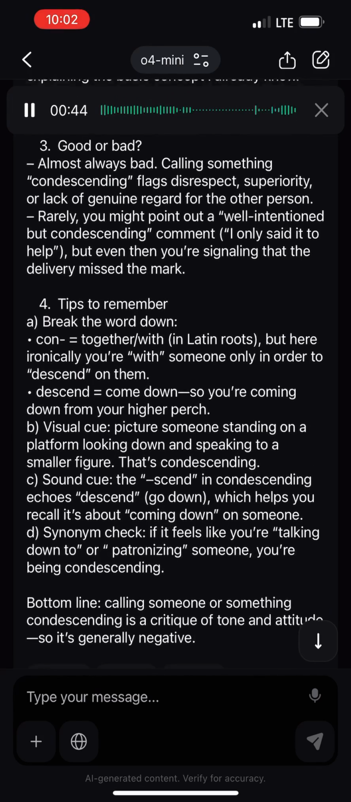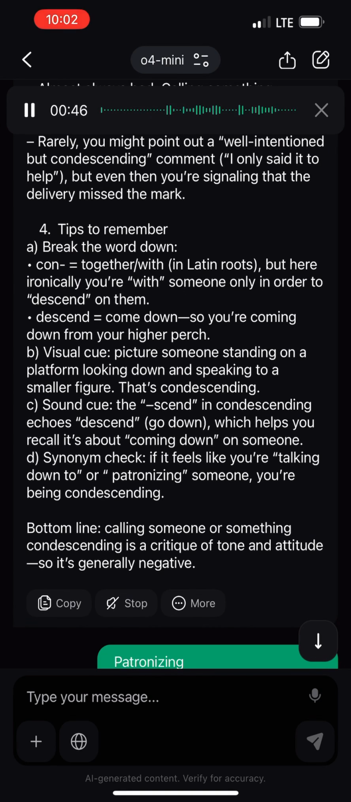4. Tips to remember. A. Break the word down. Con equals together with, in Latin roots. But here, ironically, you're with someone only in order to descend on them. Descend equals come down, so you're coming down from your higher perch. B. Visual cue. Picture someone standing on a platform looking down and speaking to a smaller figure.